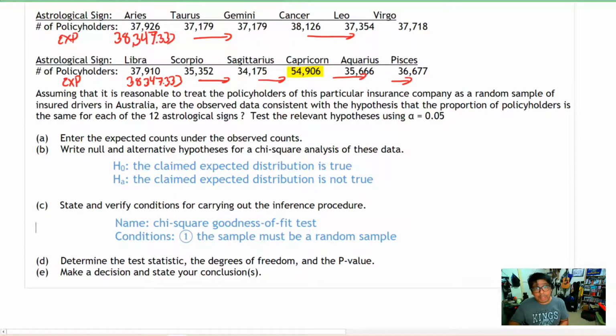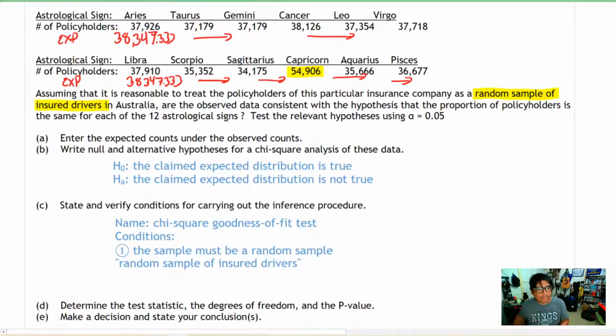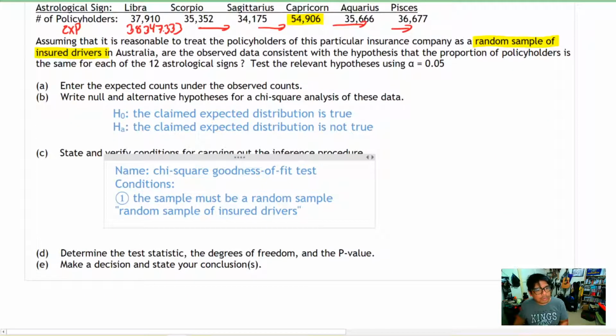Firstly, the sample must be a random sample, and if we take a look at the question, we see the words random sample of insured drivers. So we're going to write that in there in a quote so that we know that that came from the actual question and we didn't just make it up.